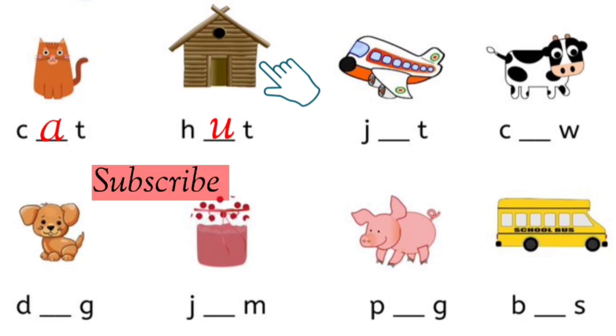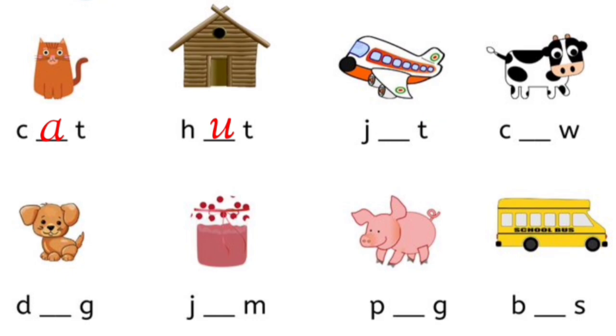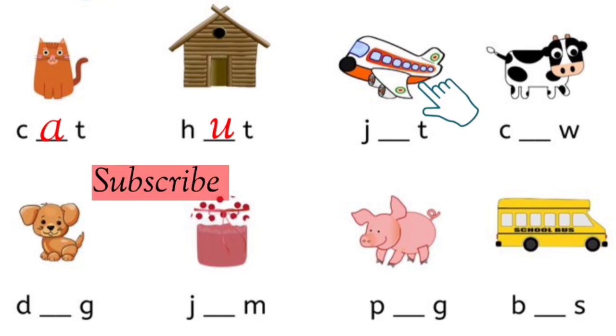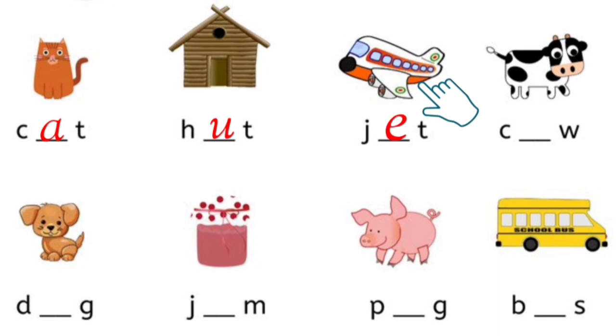H-U-T. Hut. Look at the next picture. Which letter is missing? E. J-E-T. Jet. Look at the next picture. Which vowel is missing? O.